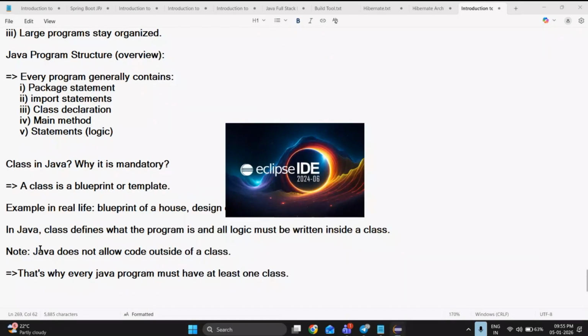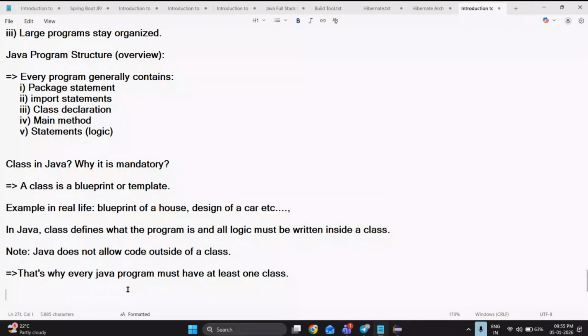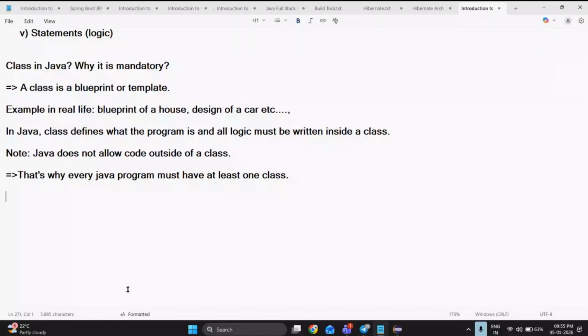I'll show you how to create a package and everything. Otherwise, let me show you an example by writing here, a class declaration. Are you guys okay with class? A class is a blueprint or a template. An example in real life is the blueprint of a house or the design of a car. In Java, a class defines what the program is about, and all the logic we write must be written inside a class. If you write any logic outside of a class, it does not allow you to run your code.